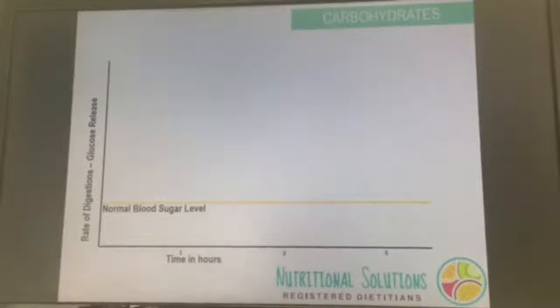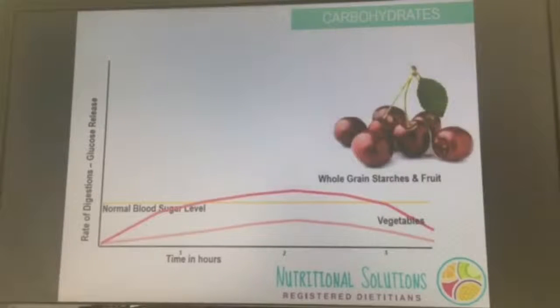Carbohydrates are not all equal. They work quite differently, and it's important to understand carbohydrate metabolism. So if we consider something like a fruit in its whole form, or a whole grain starch that's got high fiber, it's a low GI carbohydrate, for example, something like oats, or vegetables, we get a low glucose curve when we eat those foods, or a lower glycemic index, or we talk about glycemic load as well.